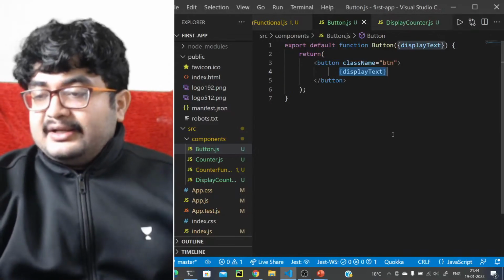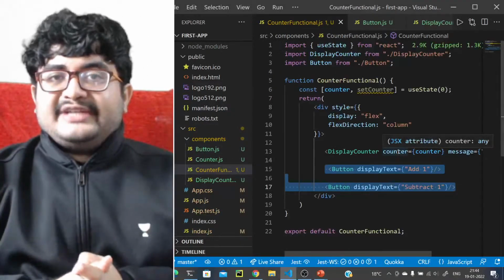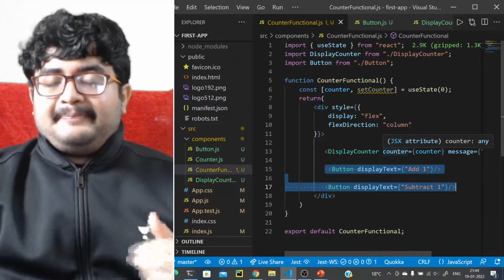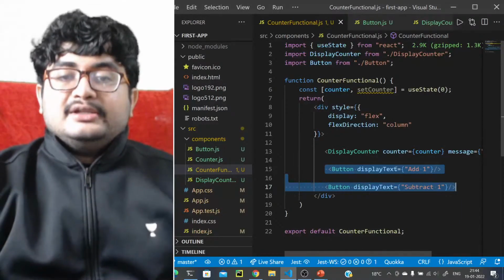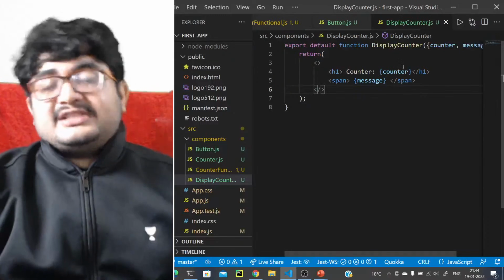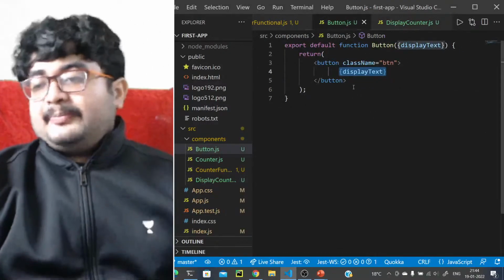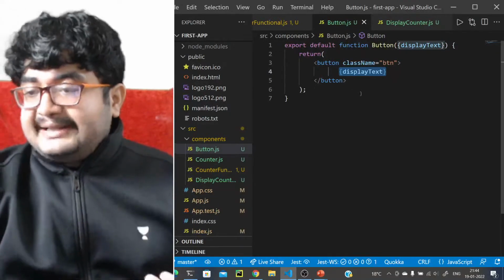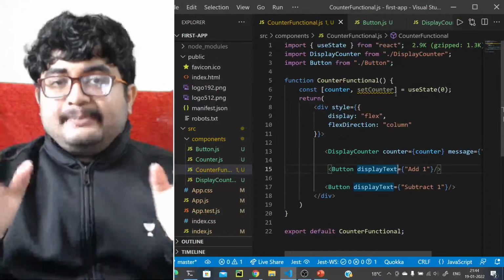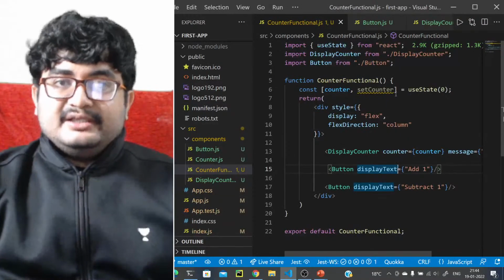That's the question. So that's where this logic actually comes in: unidirectional flow of data. Data flow in React is unidirectional. It will only be passed from parent component to child component. So Button is not a child component of DisplayCounter, neither is DisplayCounter a child component of Button. What we should do ideally is keep the state in their common parent or common ancestor, right?